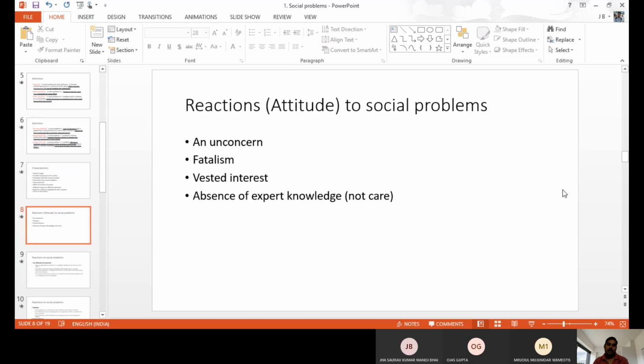Because of these reasons only, the problems also rise. We are able to solve them, we are able to eradicate them, but because of these attitudes, these reactions among the people, the problems continue.